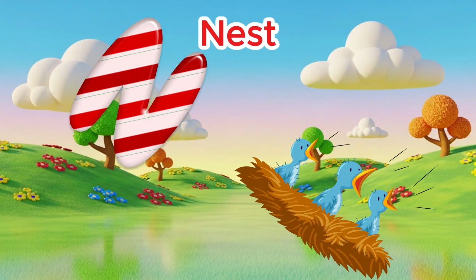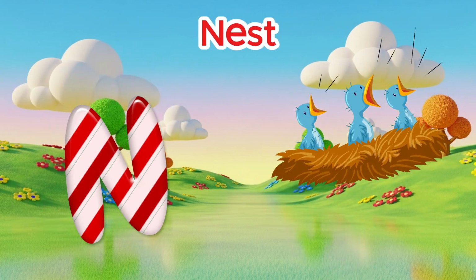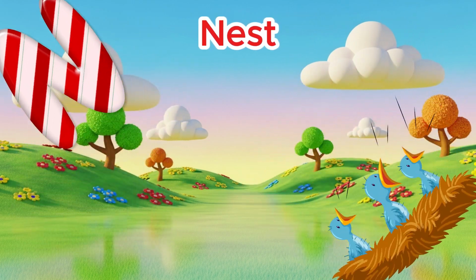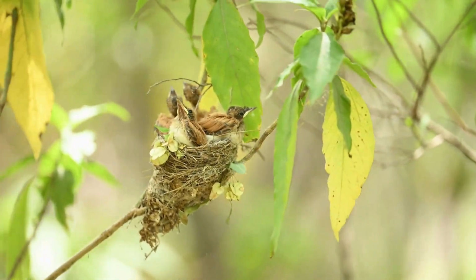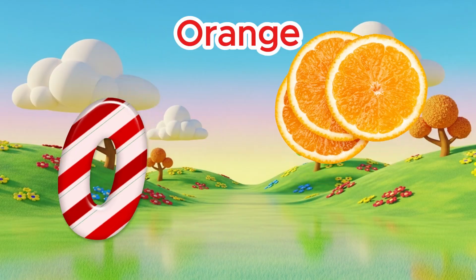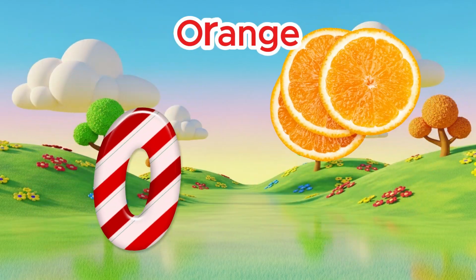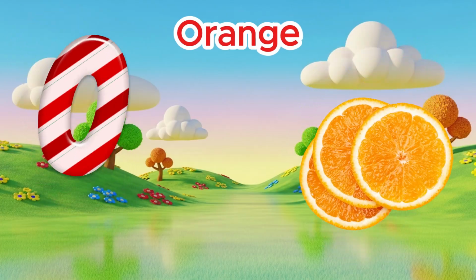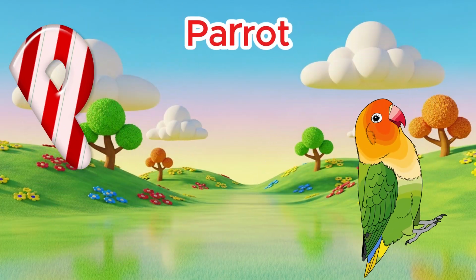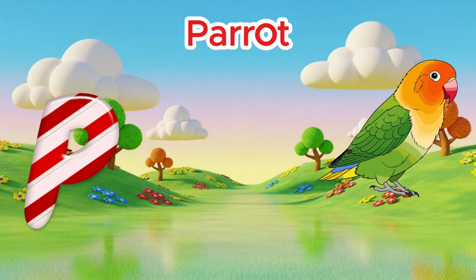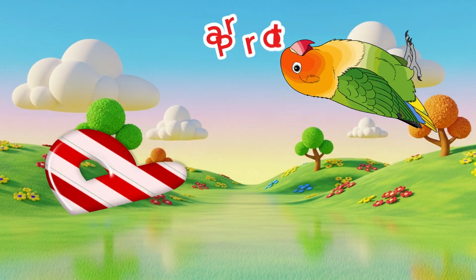N is for nest. N, nest. N is for nest. O is for orange. O, orange. O is for orange. P is for parrot. P, parrot. P is for parrot.